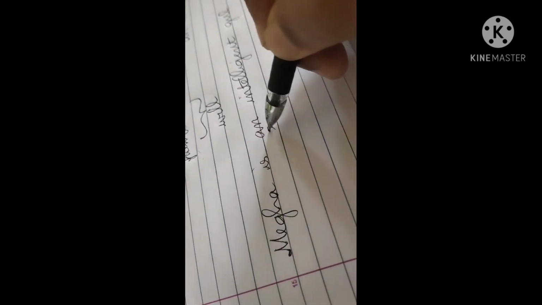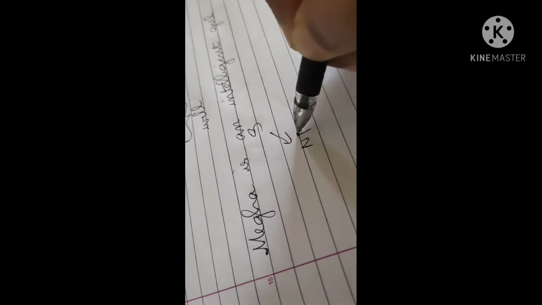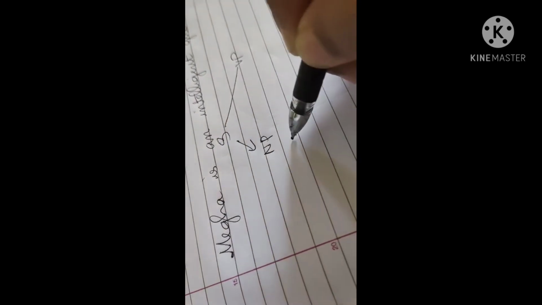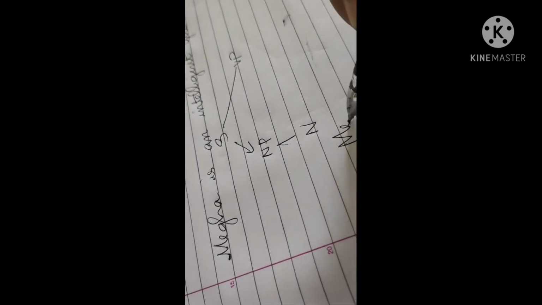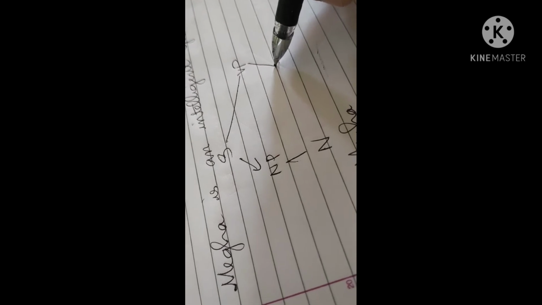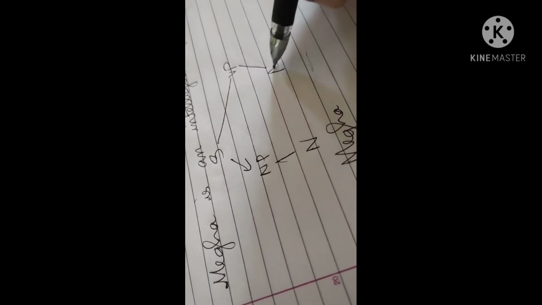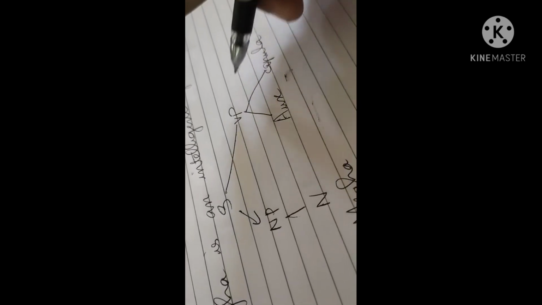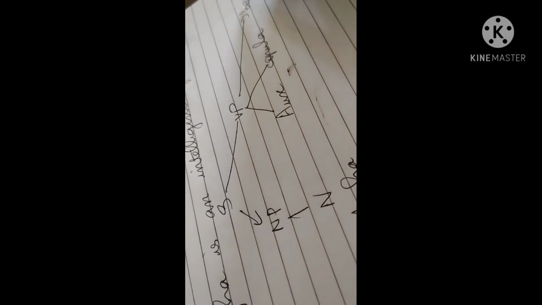So let us see this sentence. Noun phrase, verb phrase. Noun, Megha. Verb phrase, we have got auxiliary, copula, be complement. Auxiliary is the tense, which is present tense. Copula is be.